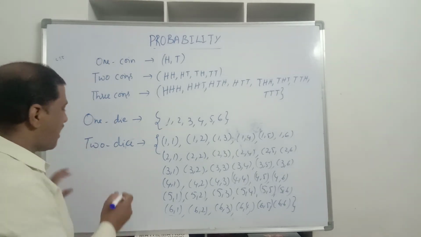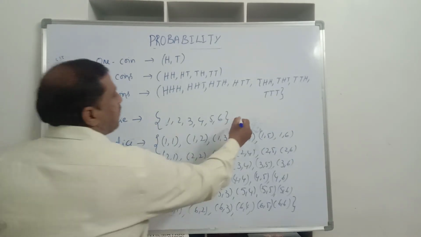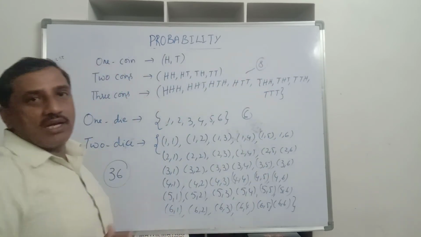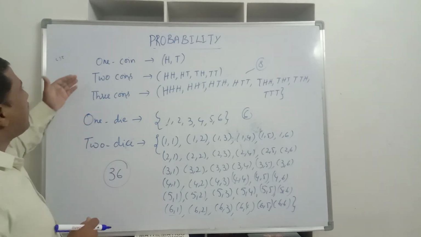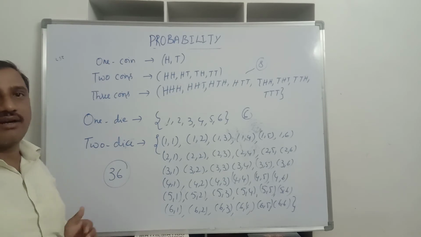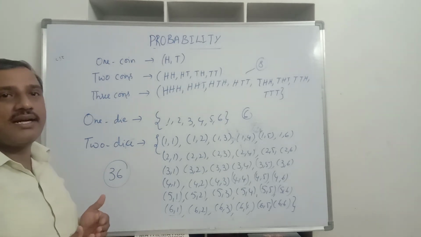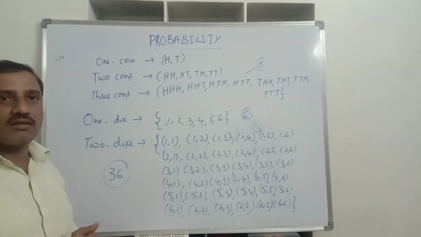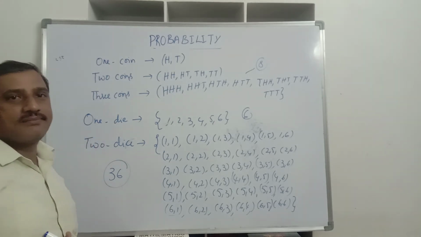How many is it? 36 possible outcomes. Here it is 6 possible outcomes and here in this case it is 8 possible outcomes. Is it clear, children? How many possible outcomes we get when one coin, two coins, three coins and one die, two dice are thrown simultaneously. Here simultaneously means together, at the same time, two dice are rolled or two coins or three coins are thrown. Is it clear, children? Yes?